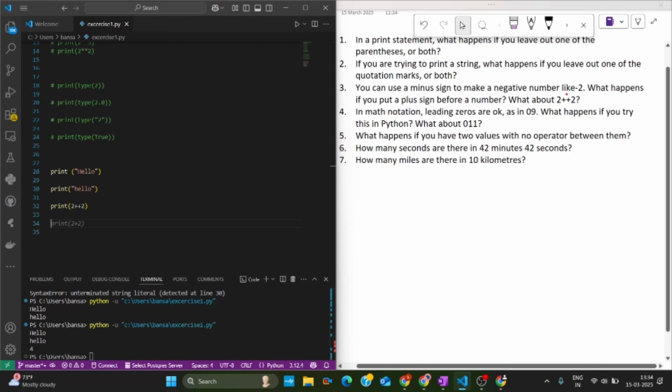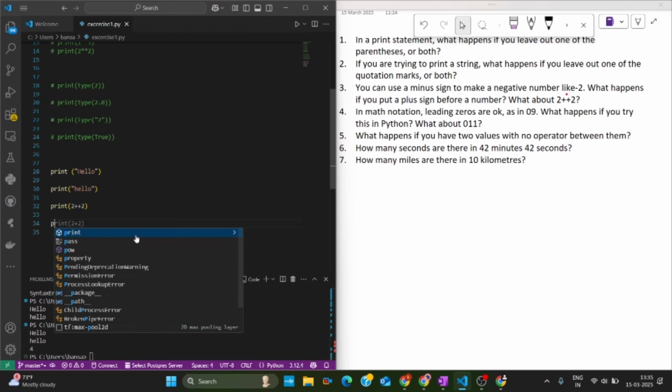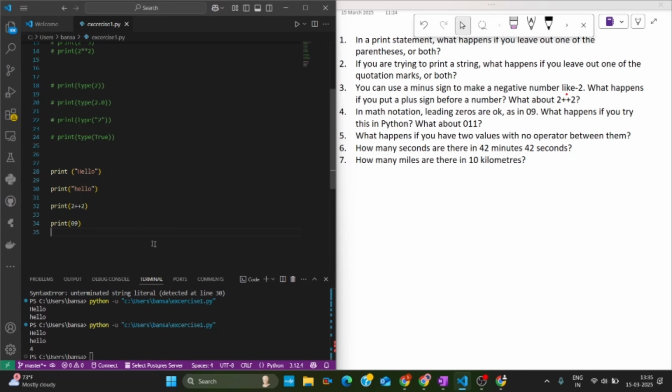The next question is: in math notation, leading zeros are okay, as in 09. What happens if you try this in Python? What about 011? We know that if we add 0, 0 in front of 1, it remains 1, and 0001 still remains 1. But in Python we can't use leading zeros, like 09 or 009, and it takes these as a different value. Let's try what it returns if we type 09.